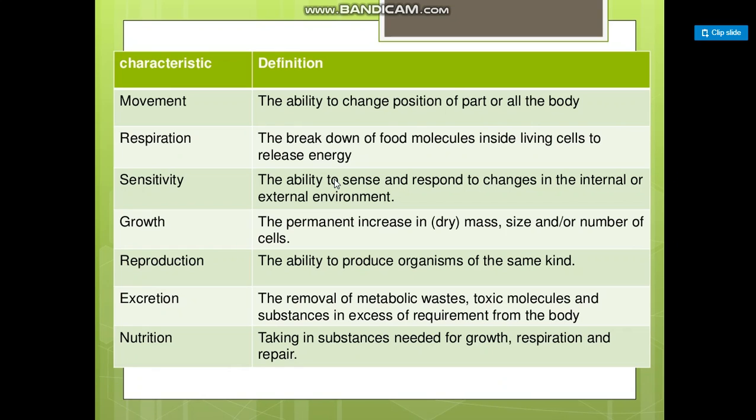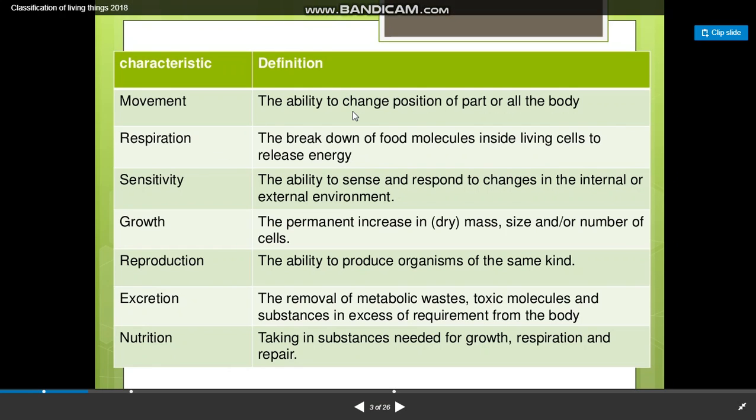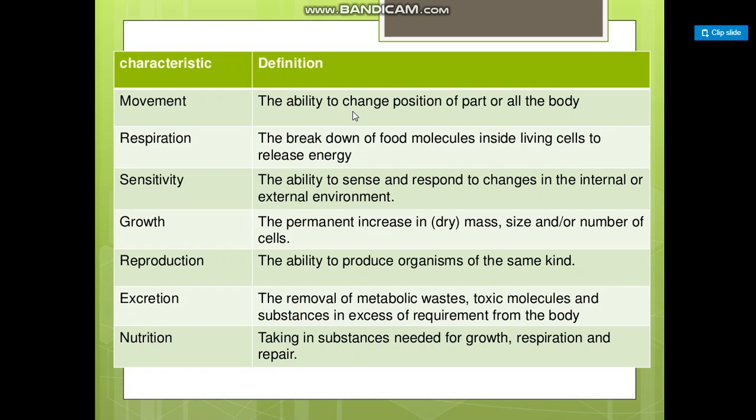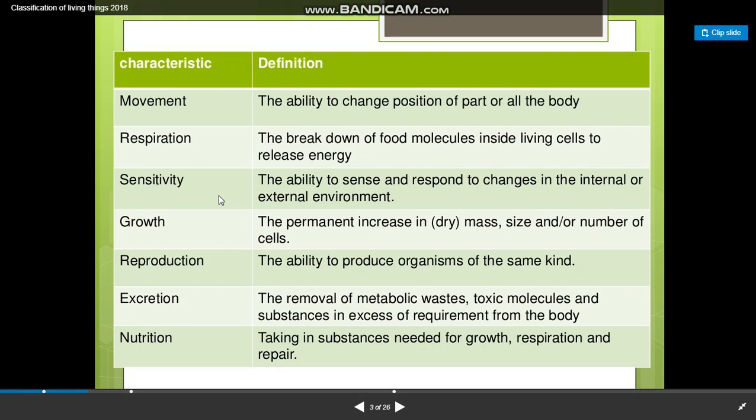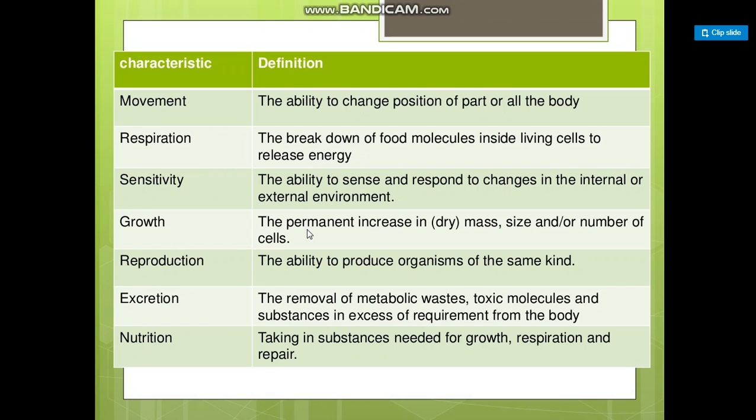This is the definition. Movement: the ability to change position of part of the body, or all the body. Respiration: the breakdown of food molecules inside living cells to release energy. Sensitivity: the ability to sense and respond to changes in the internal or external environment. Growth: the permanent increase in mass, size, or number of cells.